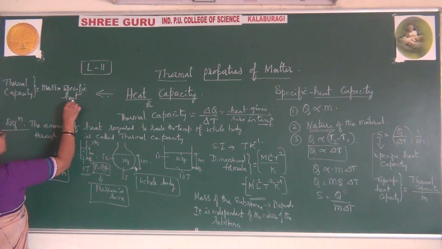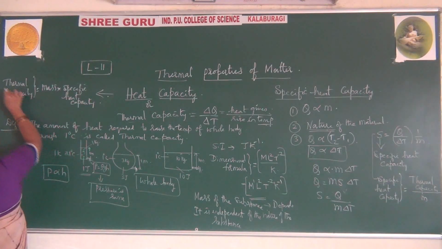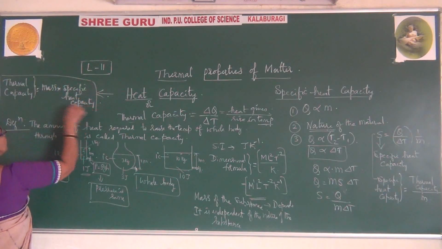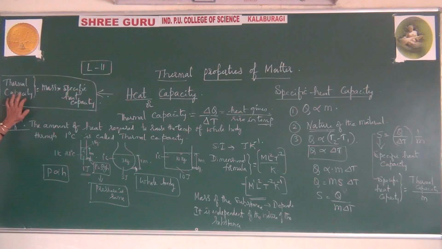You can also learn that the product of mass into specific heat capacity is called thermal capacity.